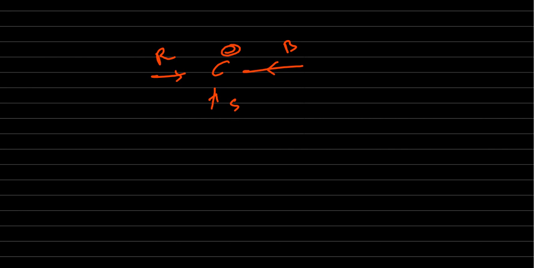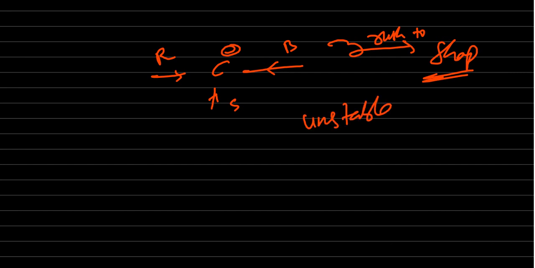So in that case, what will you do? Either you or any child, immediately they will rush to a shop, or they will purchase something. They won't stay in the home. So that is unstable. If you understood this concept, it's fine.